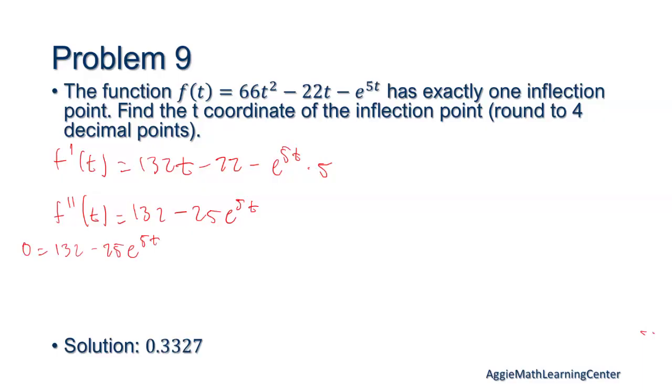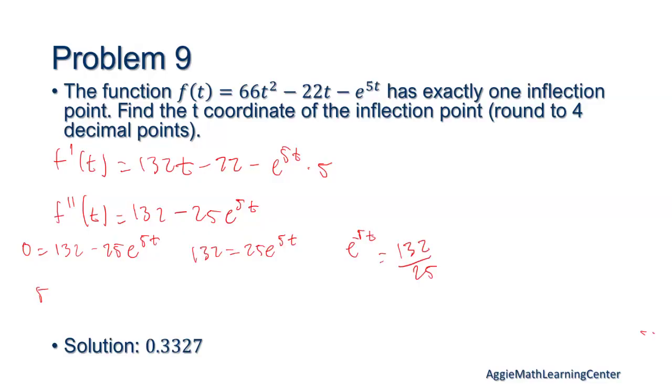And so I'm going to switch them over. So 132 is now equal to 25e to the 5t, and e to the 5t equals 132 over 25. I'm going to take the ln of both sides.